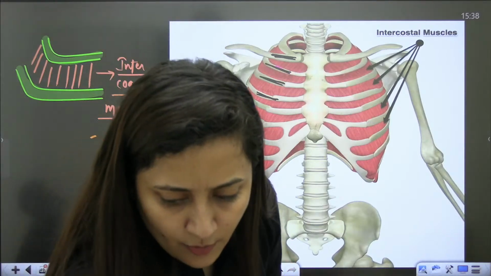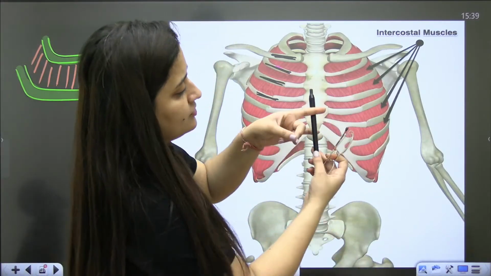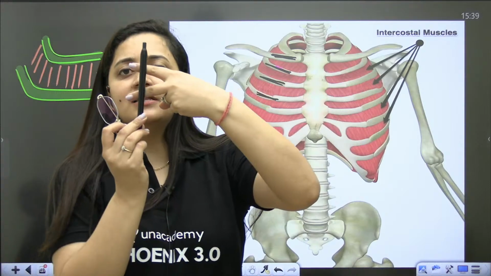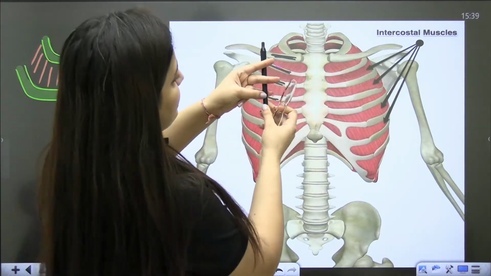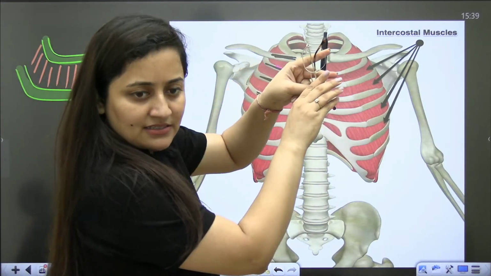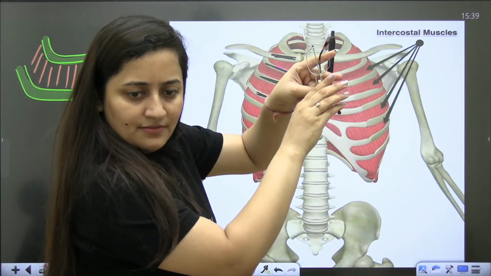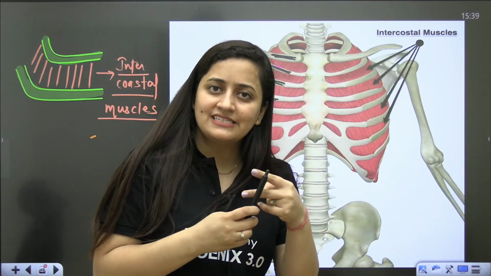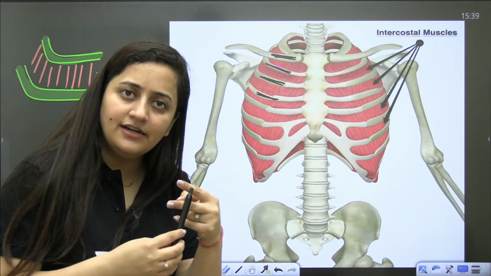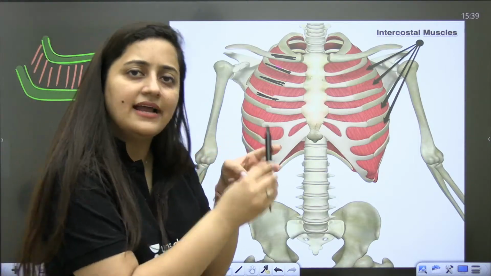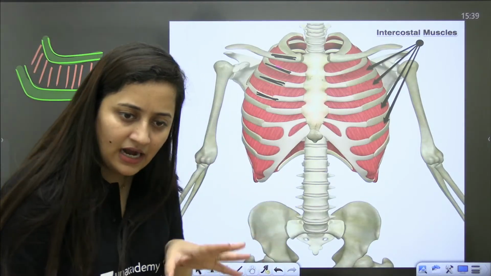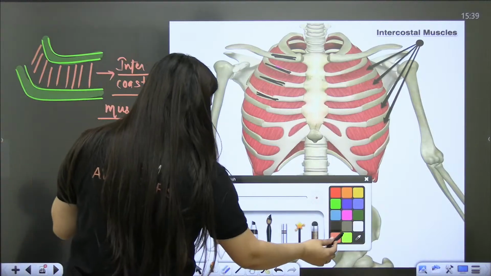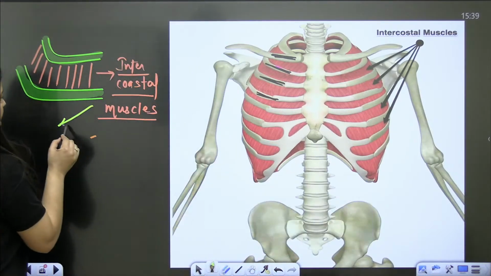Now you are going to see it from the inside. On the outer side you have external intercostal muscles. From the inner side you will see other muscles, the internal intercostal muscles. So intercostal muscles are of two types.